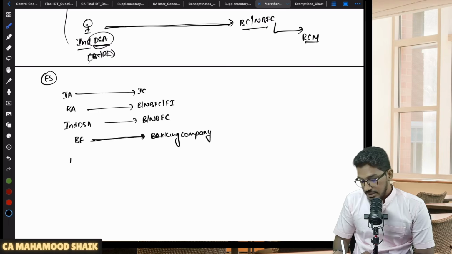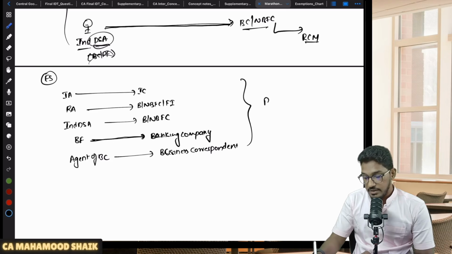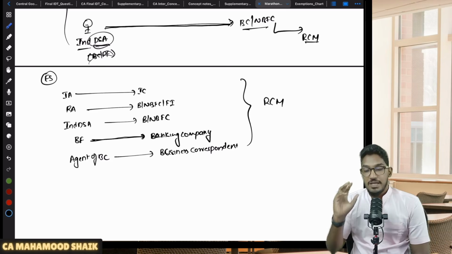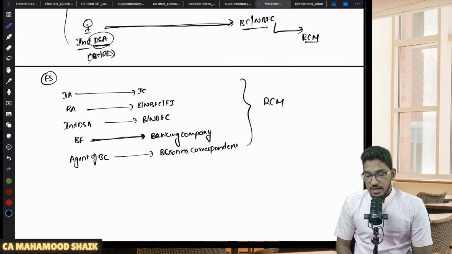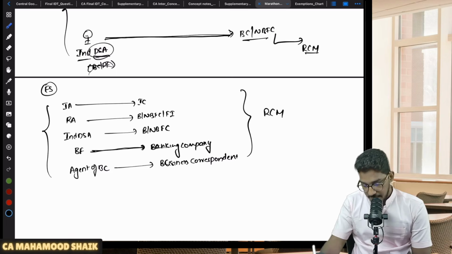Not just that, one more thing they say here. Services provided by an agent of a business correspondent to a business correspondent. Let me write it completely. To a business correspondent is also getting covered under RCM. So this is a whole bunch of financial services which are getting covered under reverse charge mechanism. Understood? That will be the next entry.